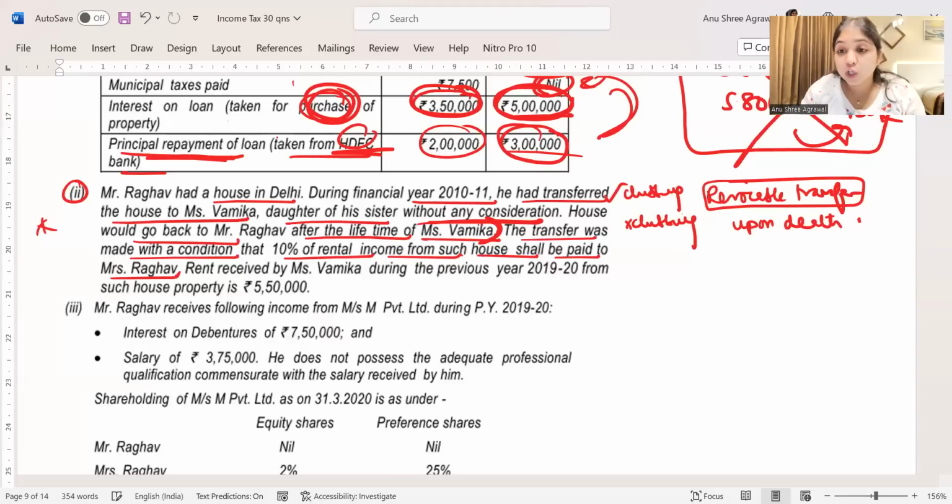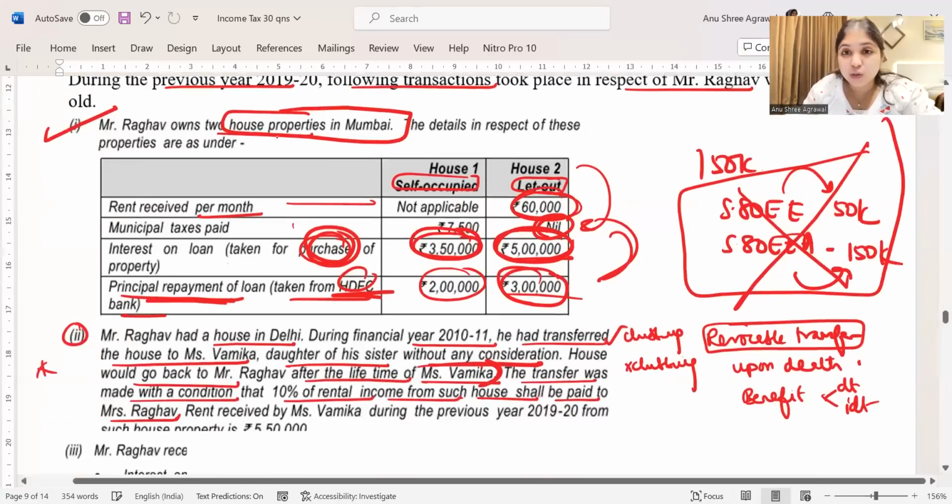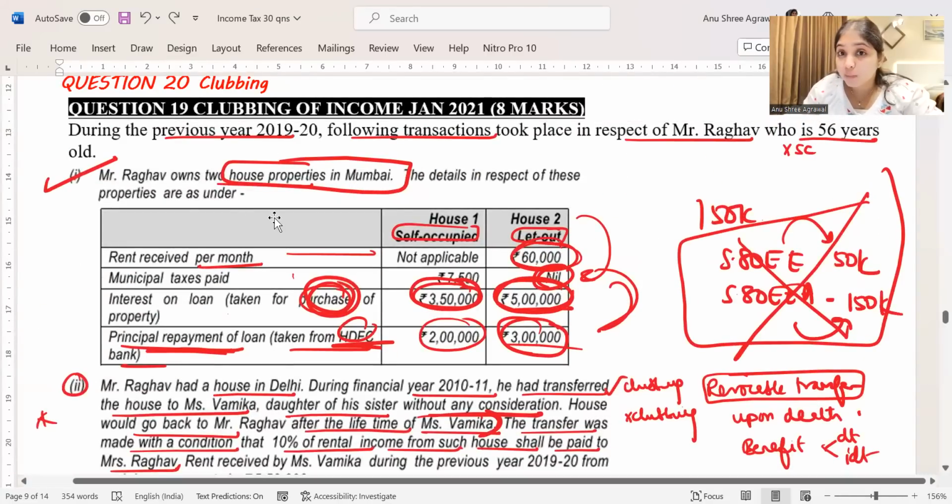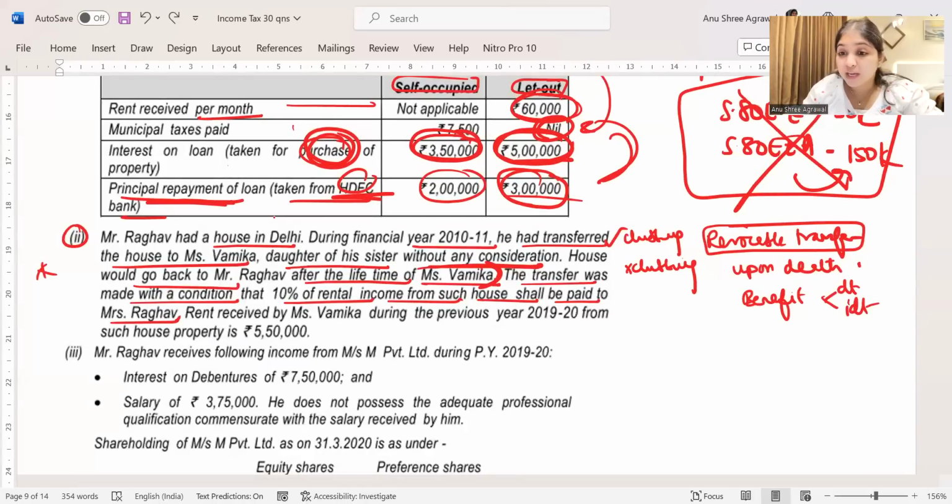But however, during the lifetime of Vamika, don't you think Raghav is deriving some benefit? If you derive direct or indirect benefit, even though I'm going to treat it like it is an irrevocable transfer. Why am I going to treat it like it is an irrevocable transfer? Because it is revocable only upon death.